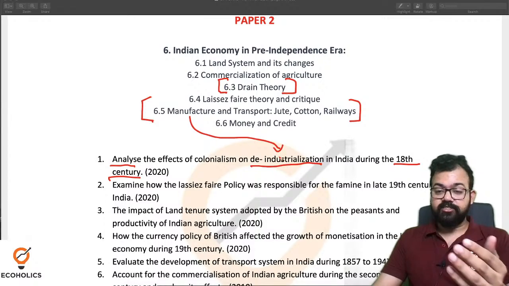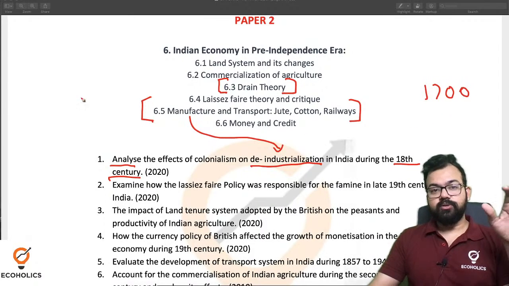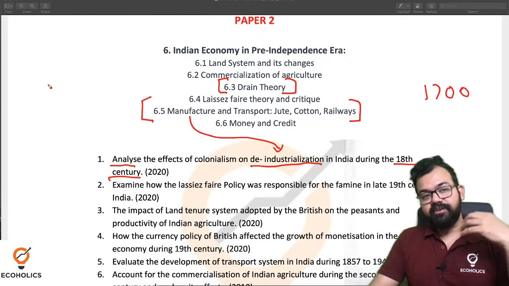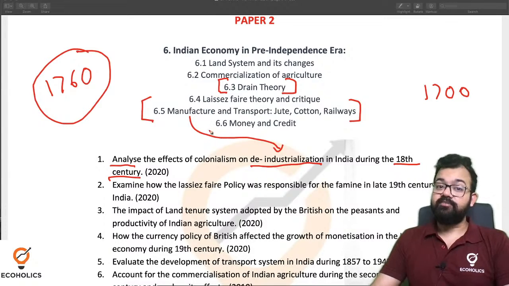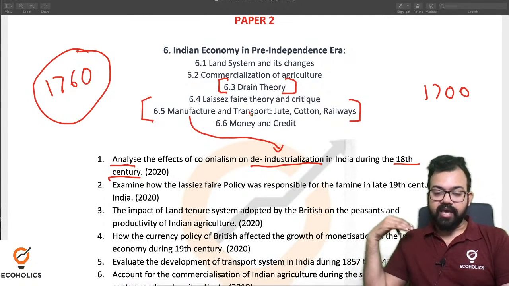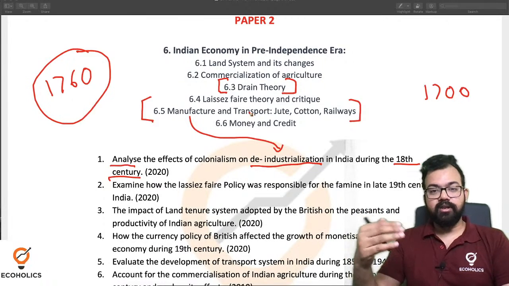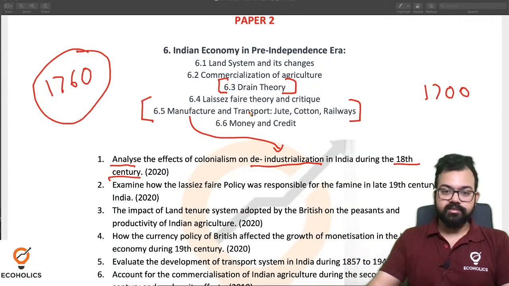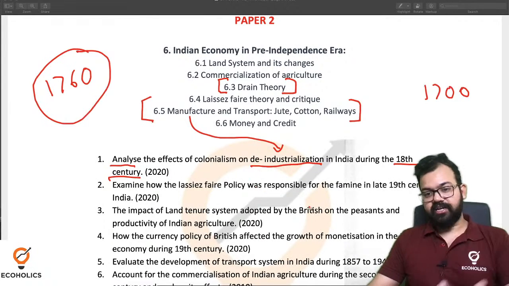The 18th century means starting from 1700. 1700 has a significance with 1760, what we call the Industrial Revolution. So the Industrial Revolution started and colonization accelerated. Colonialism and imperialism started during that time because of commercial interest. So the first question is directly from the syllabus.